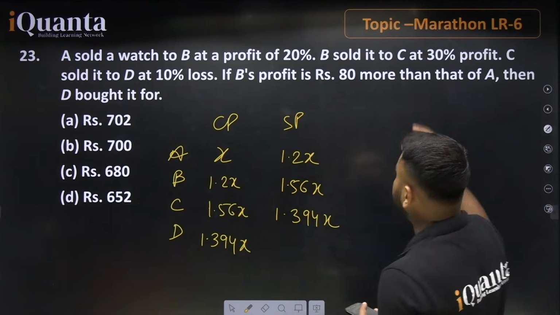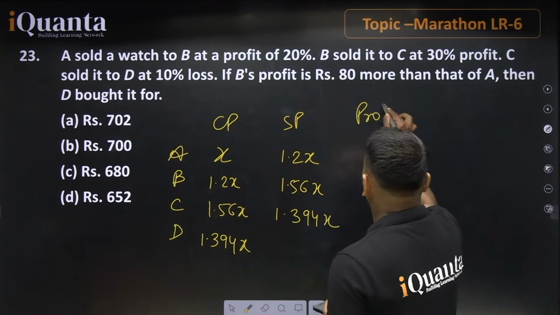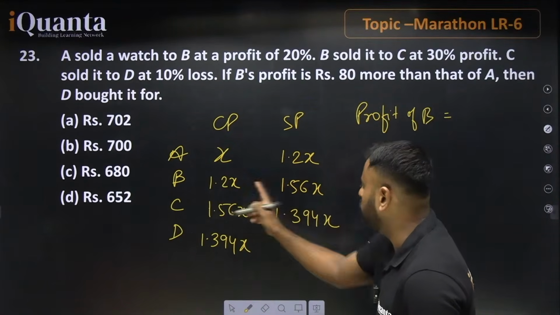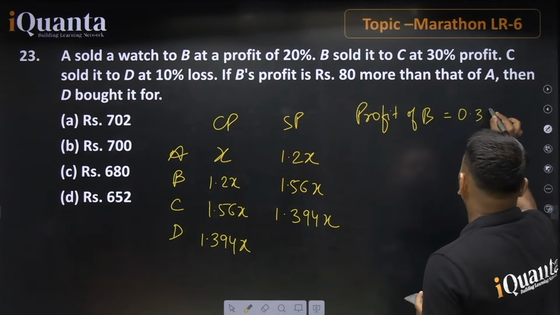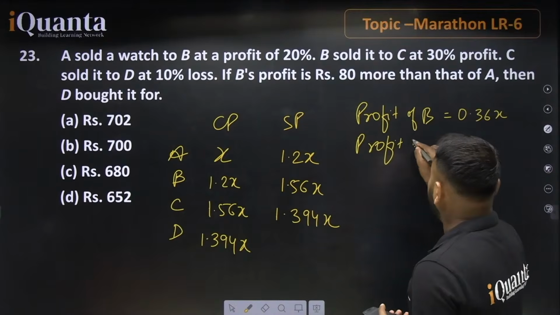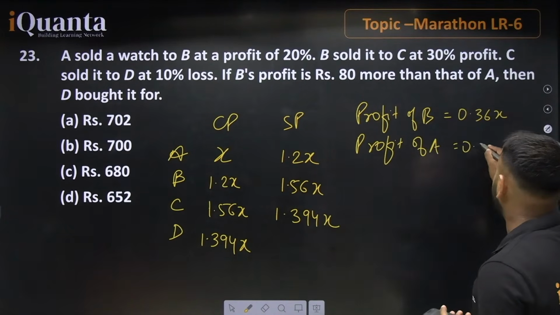Further, if we go with the solution, the statement says B's profit is 80 more, so let's talk about B. The profit of B will be equal to what? The profit of B will be equal to 0.36x. So this value is 0.36x. Further, let's talk about the profit of A. The profit of A is 0.2x.